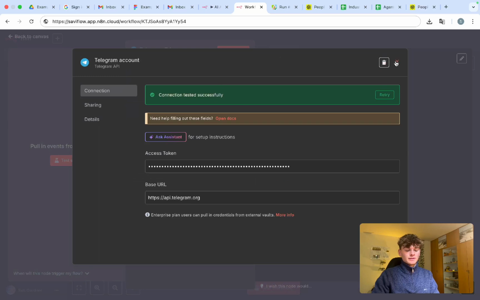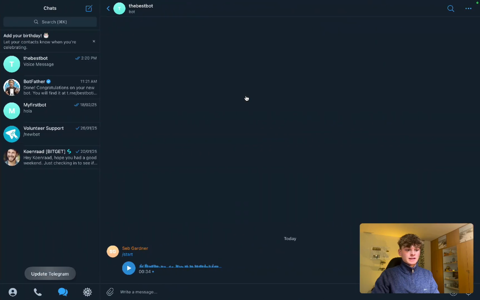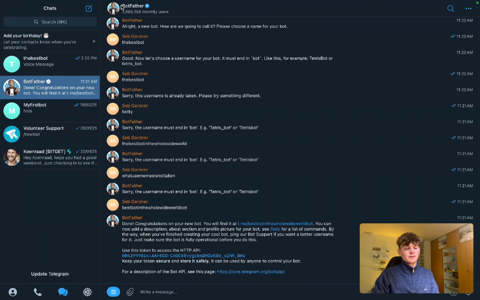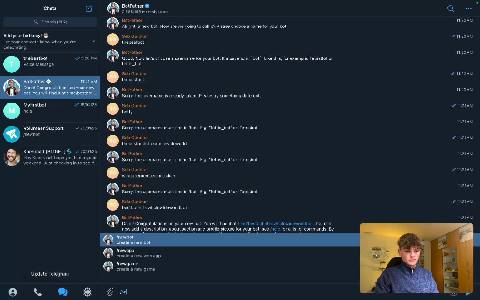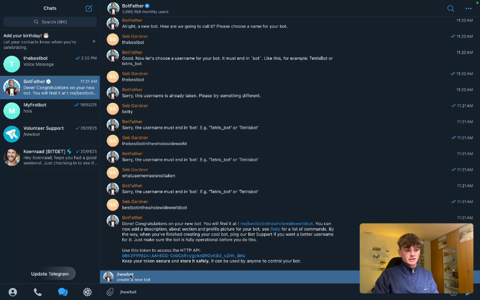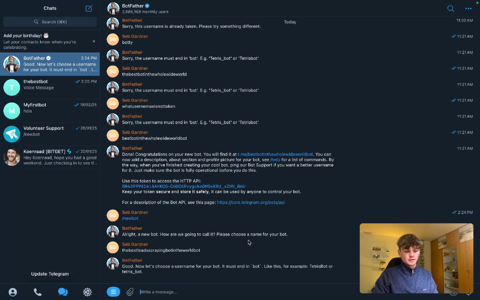And the way you do that is, I'm actually going to run this through with you. So what you'll need to do is head over to Telegram, create an account if you haven't already, and you'll need to add the BotFather as a friend or a user on Telegram. And then you'll need to do /newbot once you're friends with the BotFather. And then we'll have to create a new bot. So the best leads scraping bot in the world bot.